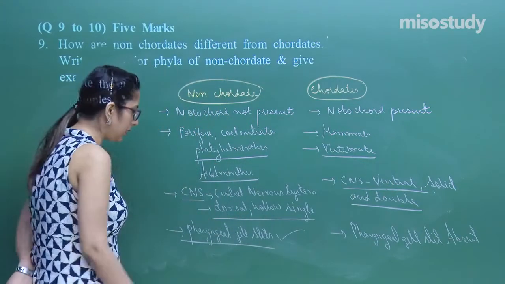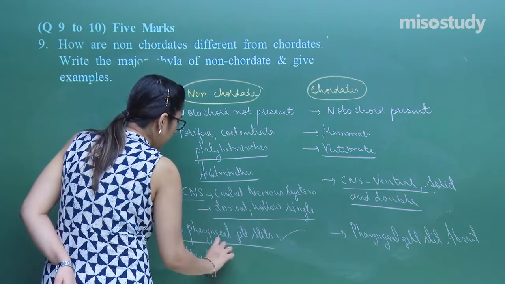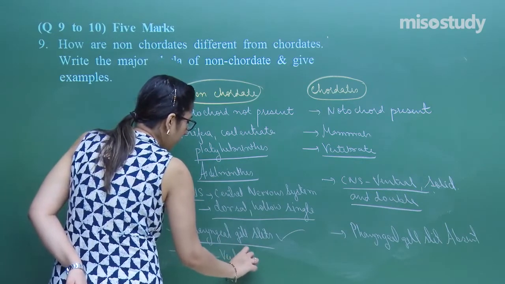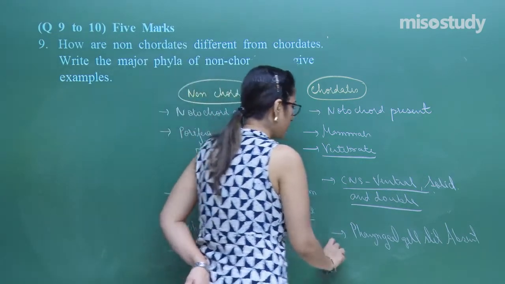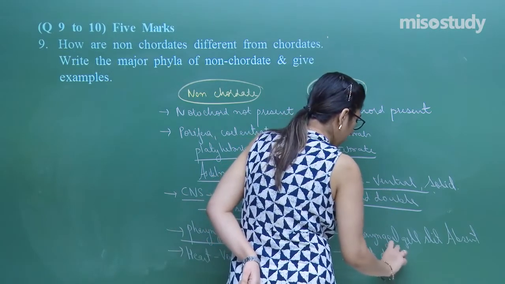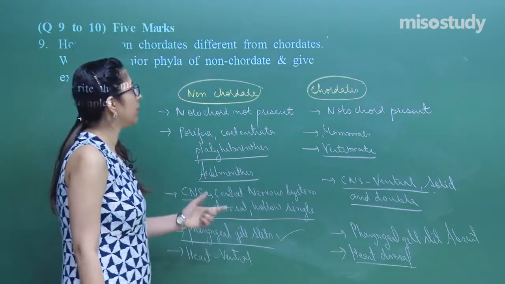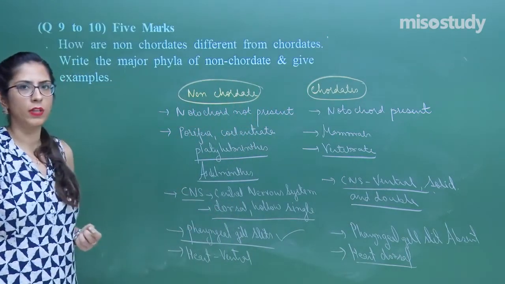Right. These are those group of organism in which heart is ventral, whereas in case of chordates the heart is dorsal. Right. These are the differences between a chordate and non-chordates.